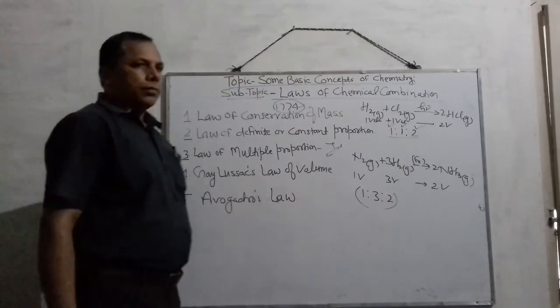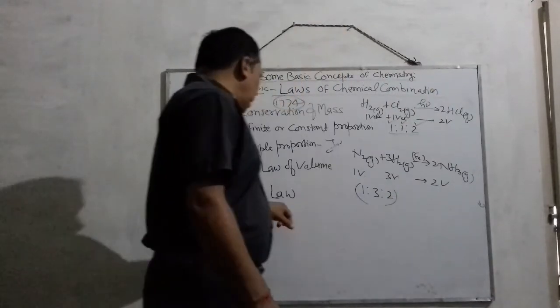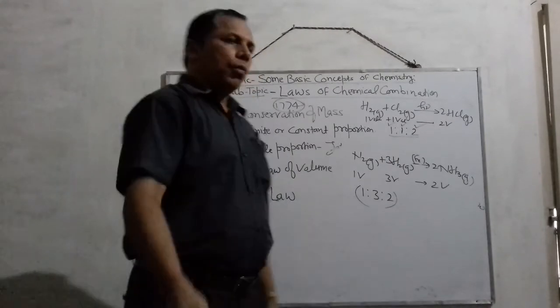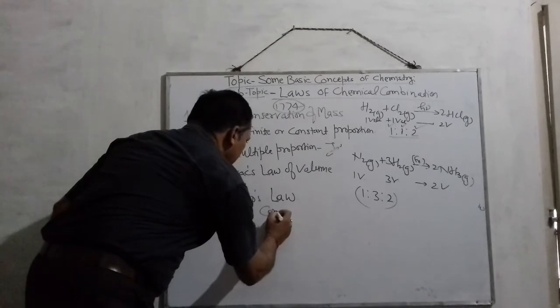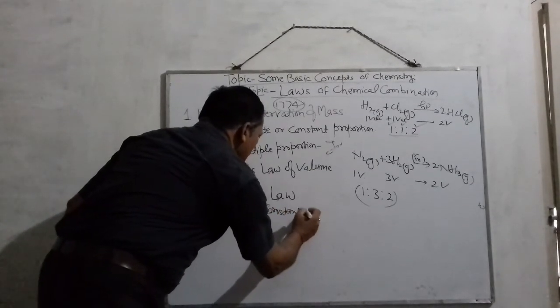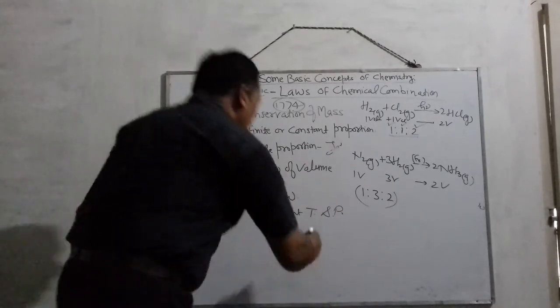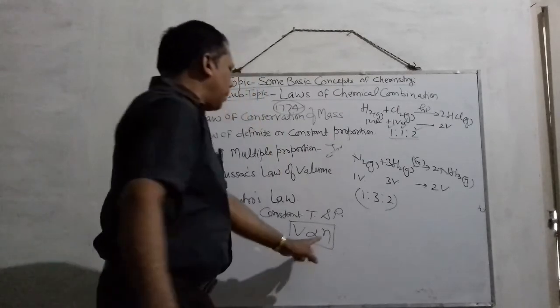According to this law, at normal temperature and pressure, the volume of the gas is directly proportional to the number of moles, or you can say at constant T and P, temperature and pressure, the volume of the gas is directly proportional to the number of moles.